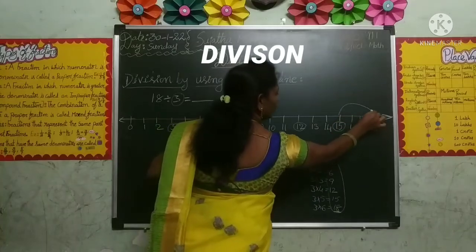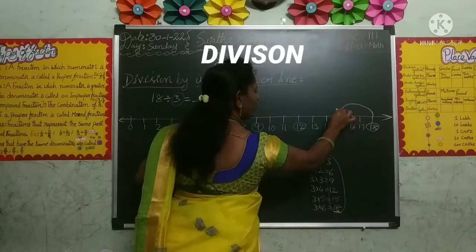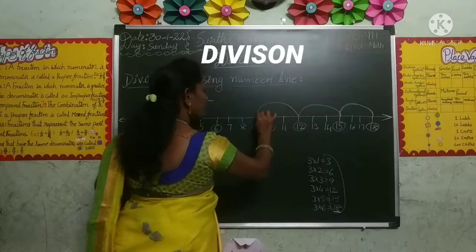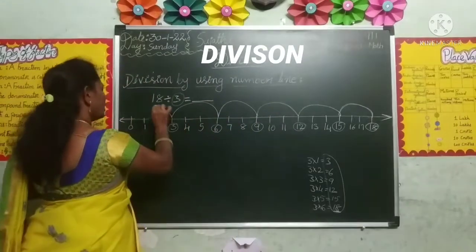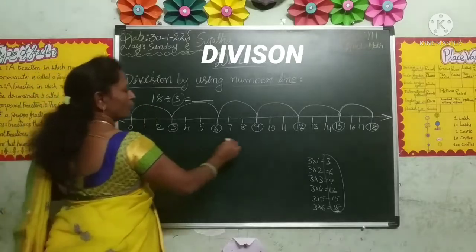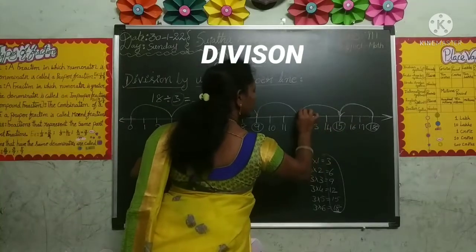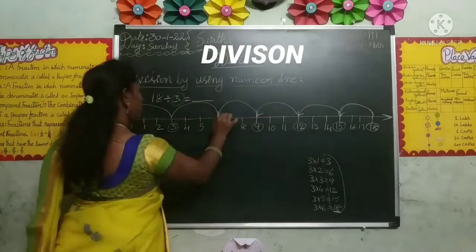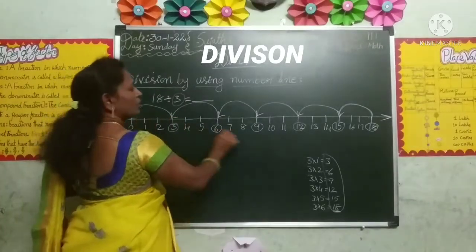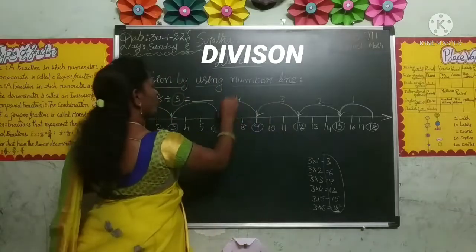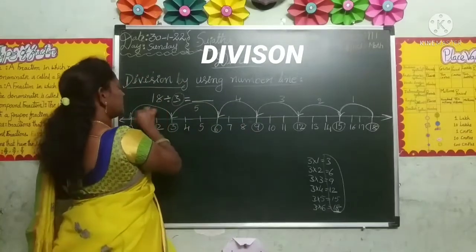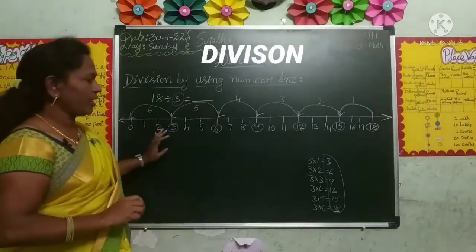Again one jump of 3 steps. Again one jump of 3 steps. One jump of 3 steps, again, till we reach 0. So how many jumps have we taken? Totally 1, 2, 3, 4, 5, 6. 6 jumps taken.